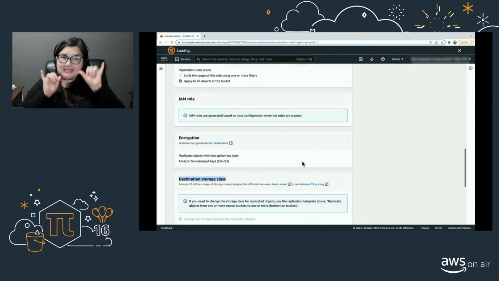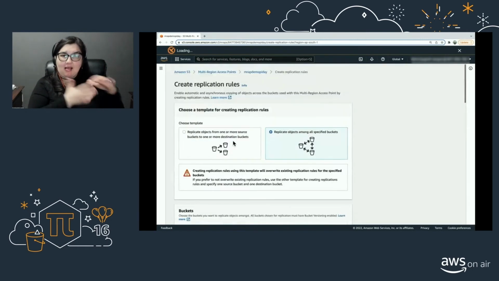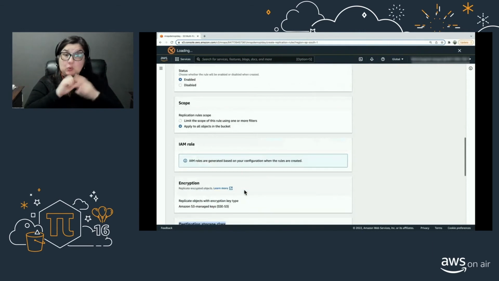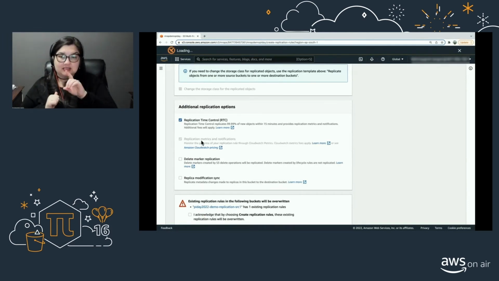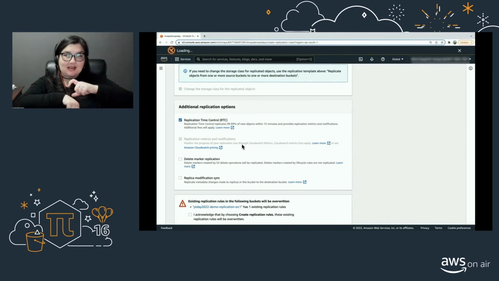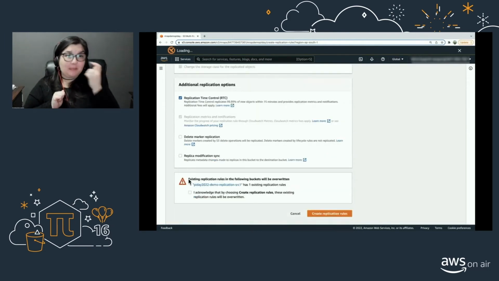So if you really want to change your destination storage class, we recommend you to use the first option here. Okay, moving on, for additional replication options, I'm going to select RTC in this case, or replication time control. You'll notice that the metrics and notifications got disabled, and that's only because they come by default with RTC. Another thing to notice is our existing replication rule will now be overridden.